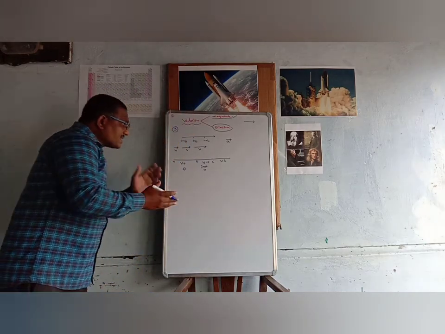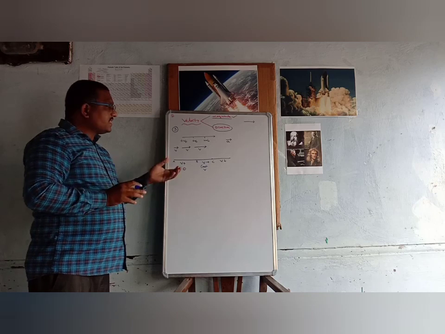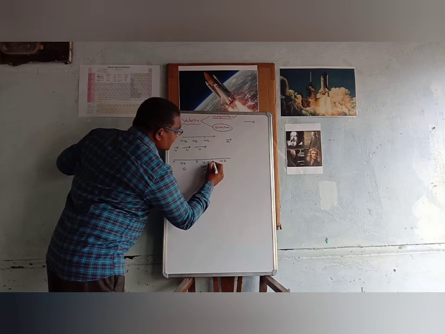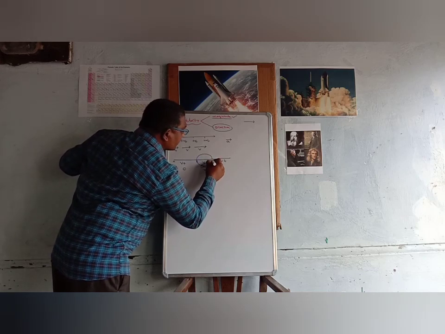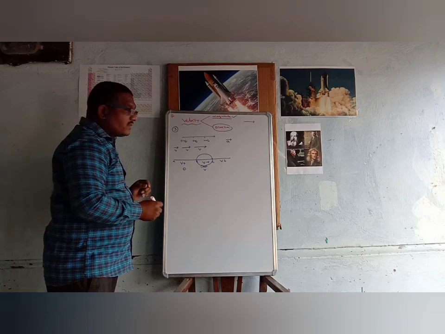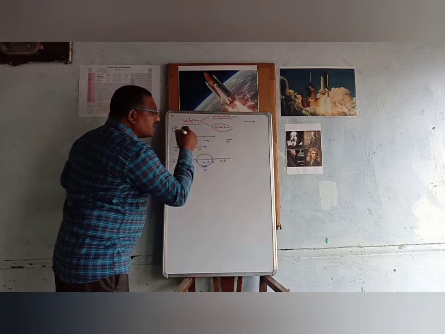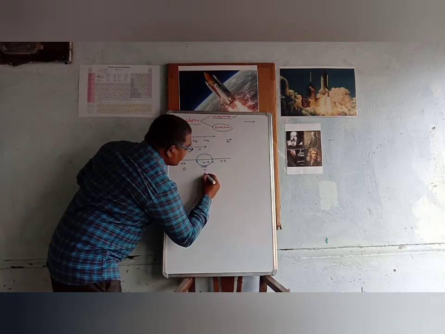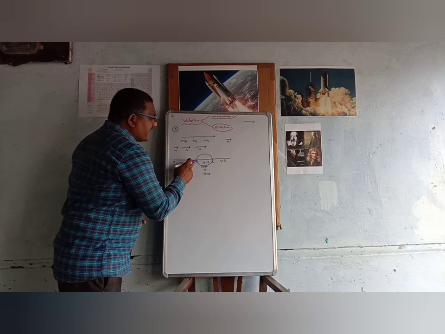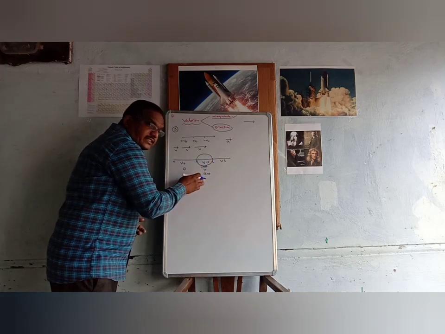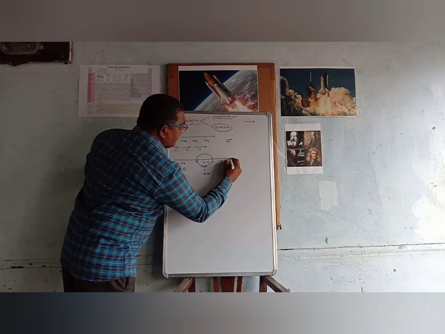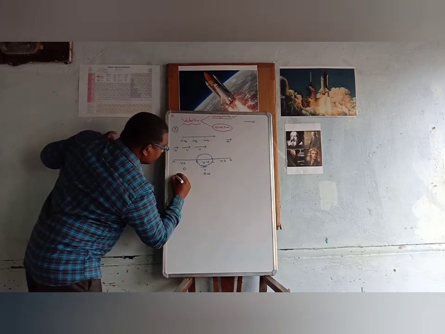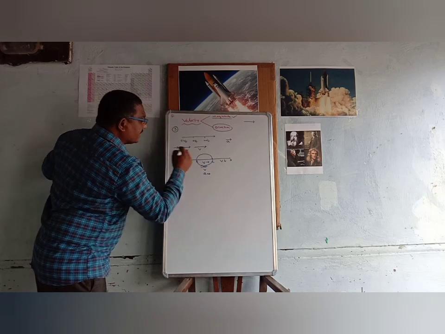So what is the direction of acceleration in these three cases? From B to C, it has no acceleration because it is moving with constant velocity. When a body is moving with constant velocity, its acceleration is 0. So from B to C, the acceleration of the body is 0. But from C to D, the velocity of the body is decreasing. From A to B, the direction of the acceleration is from A to B.